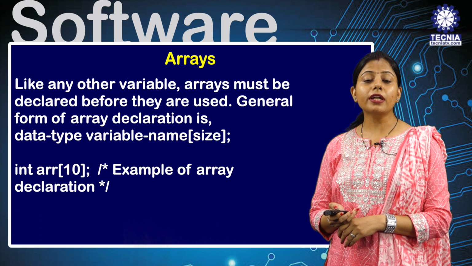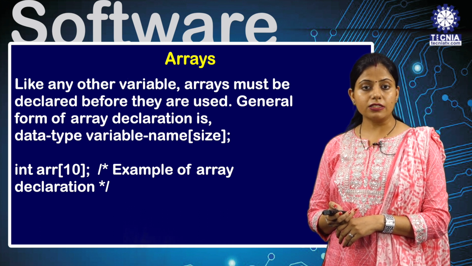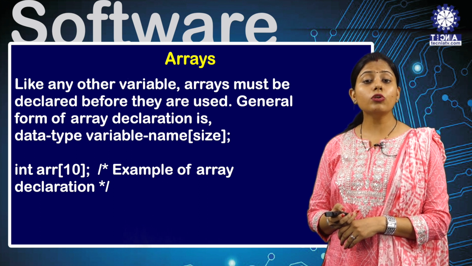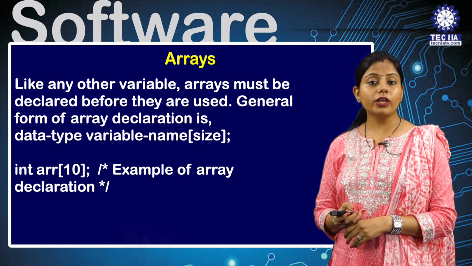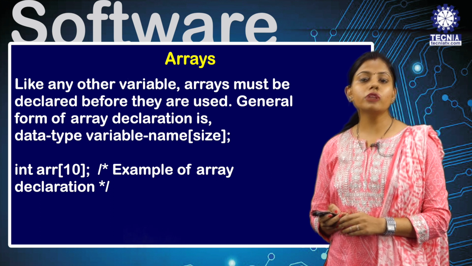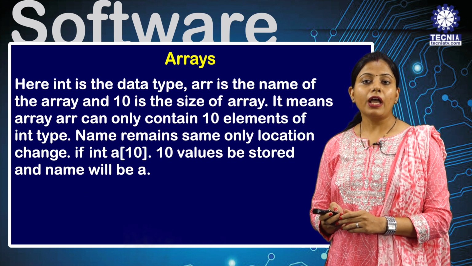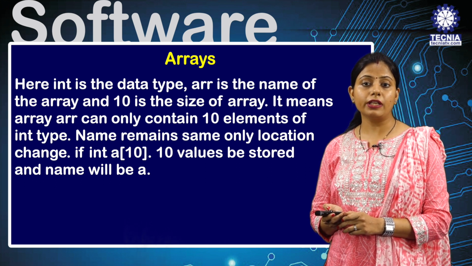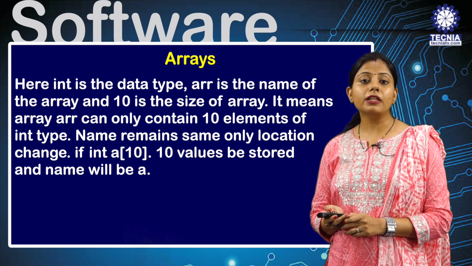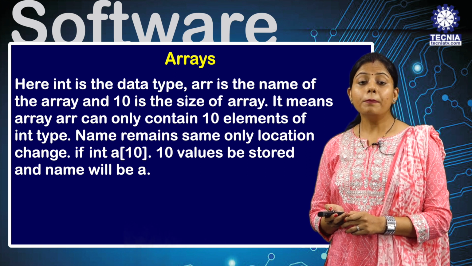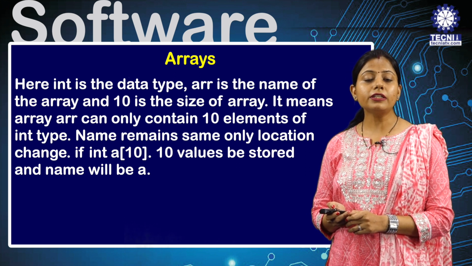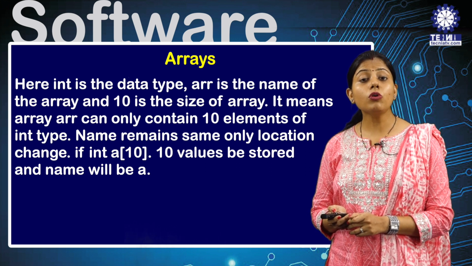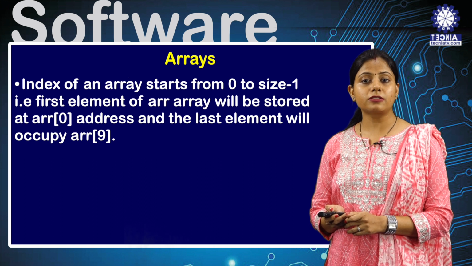What is data type? Data type means whether it is integer type, float type or character type. Variable name, you can keep any kind of variable name here. Basically, we keep a name which is similar to our data. And the size, how much memory you want to store, that much size you can declare. So suppose here I am declaring integer array 10. It is of integer type, holding the memory of 10 blocks, so in memory 20 bytes are stored.